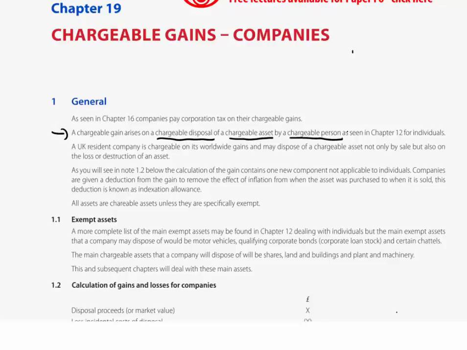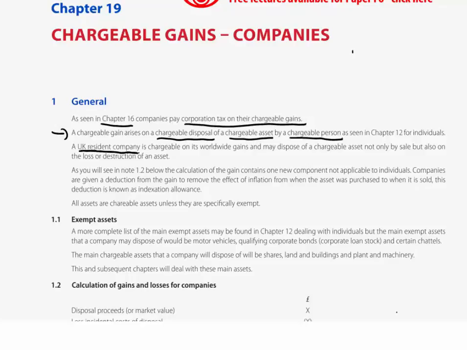We then saw in corporation tax in Chapter 16 that companies don't pay capital gains tax. Instead, what do companies do? They pay corporation tax on their chargeable gains. Indeed, as we know, a UK resident company will be liable to corporation tax on its taxable total profits, and its taxable total profits will include its worldwide income and gains. So companies will be subject to corporation tax, as we've seen the computation of over the last few chapters, on its chargeable gains.